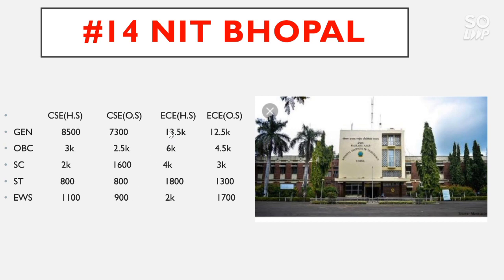For EC home state, the general category cutoff goes to 13.5 thousand, for OBC 6,000, for SC 4,000, for ST 1,800, for EWS 2,000. For EC other state, general category cutoff is 12.5 thousand, OBC 4.5 thousand, SC 3,000, ST 1,300, and for EWS 1,700.